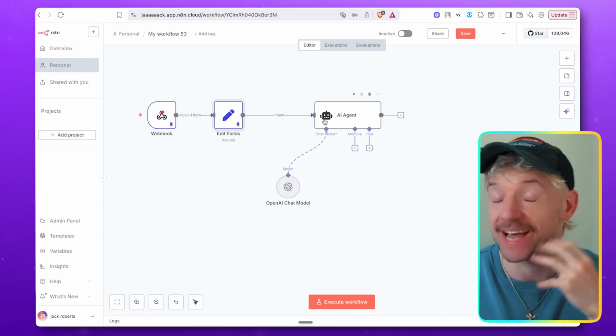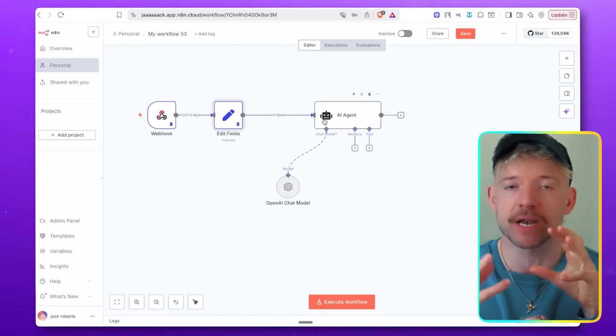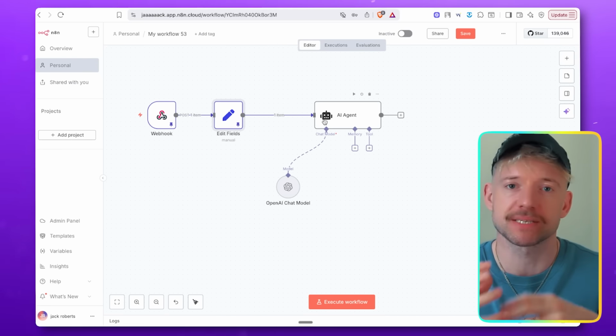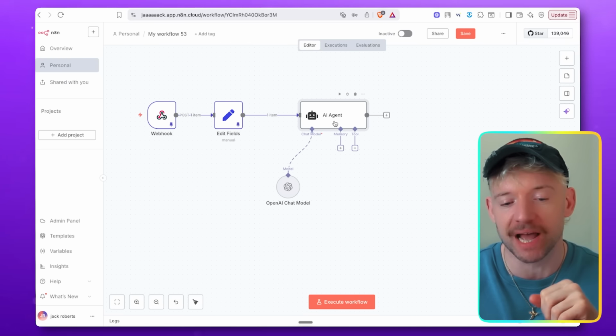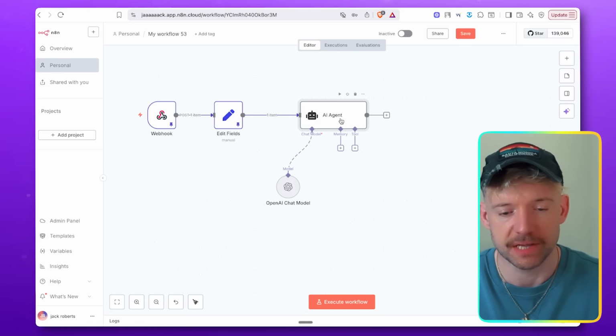Now, what we want to do is give this AI agent a prompt. There are many ways you can set this up. I'm going to show you a very simple way, and obviously we're going to do more complex things in workshops and such, but this one I'm just going to have be a routing agent for us. So let's give it a beautiful prompt.